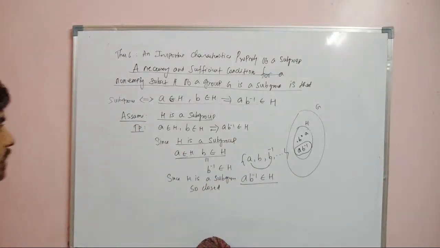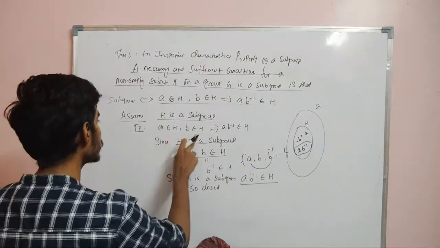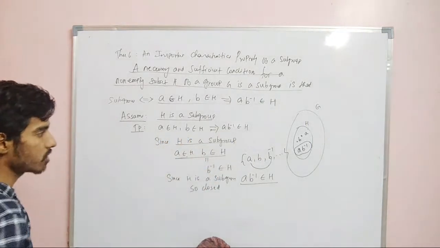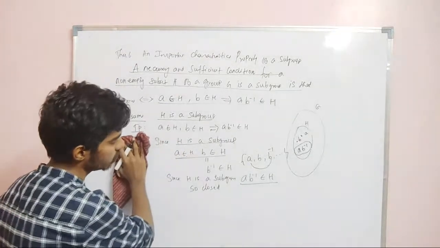Now we need to prove the converse part, that is the later part. That is, I am assuming that A belongs to H, B belongs to H means AB inverse belongs to H. Now we need to prove that H is a subgroup, right?